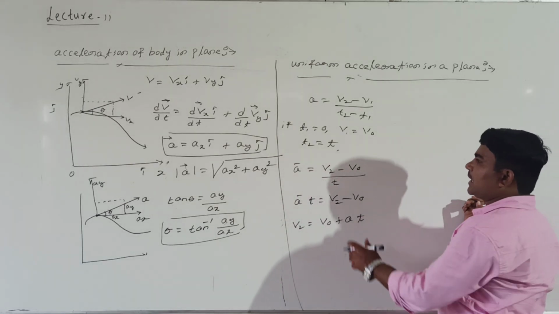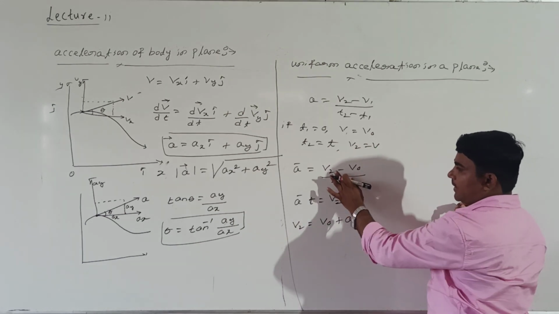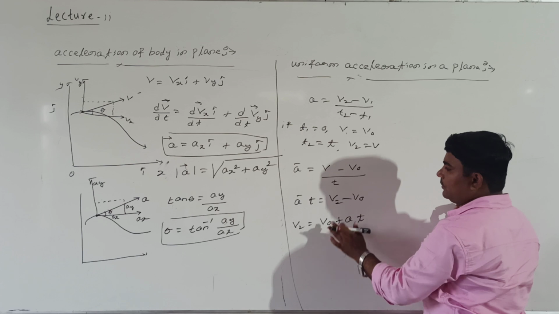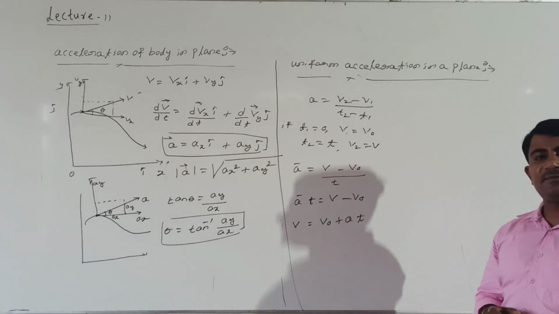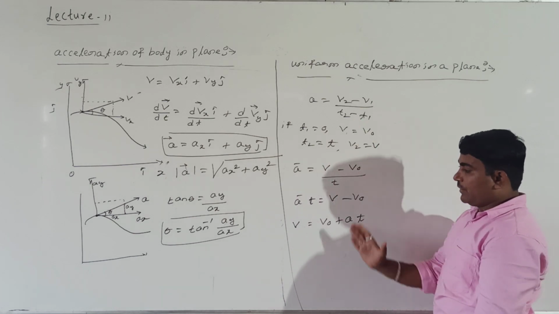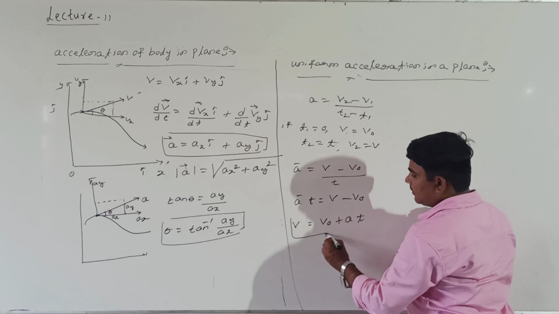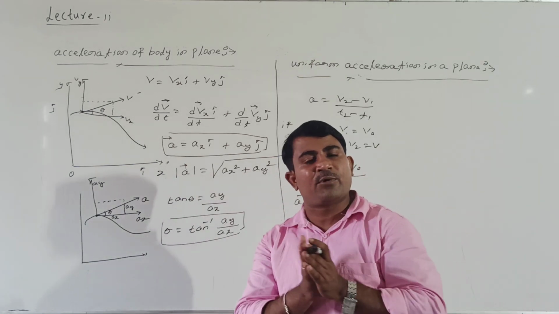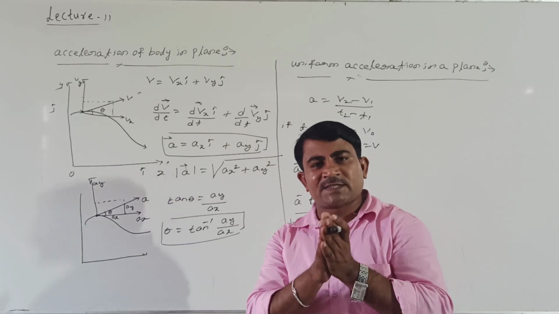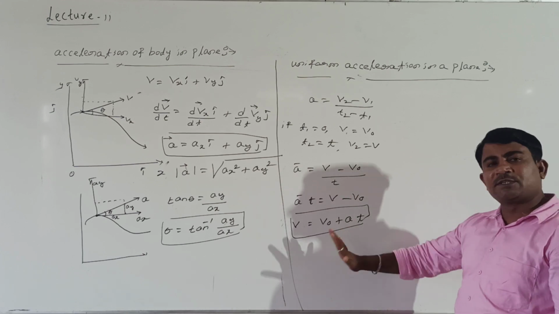For my convenience, I will take v2 equal to v only, right? This is, for uniform acceleration, v is equal to v0 plus a into t. How does this look? This looks like the equation of motion, v is equal to u plus at. u can be replaced by v0, and all quantities are the same here.